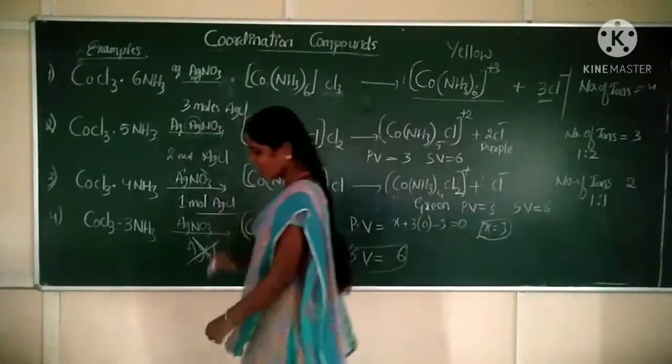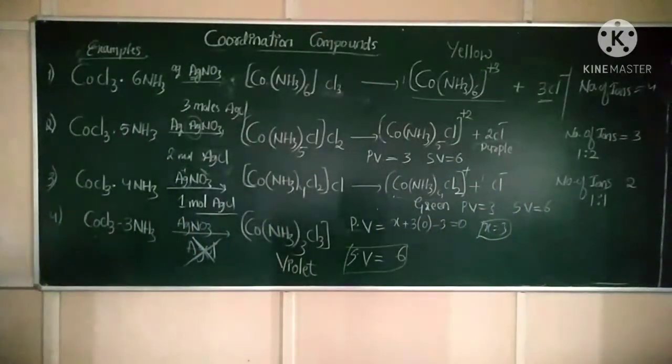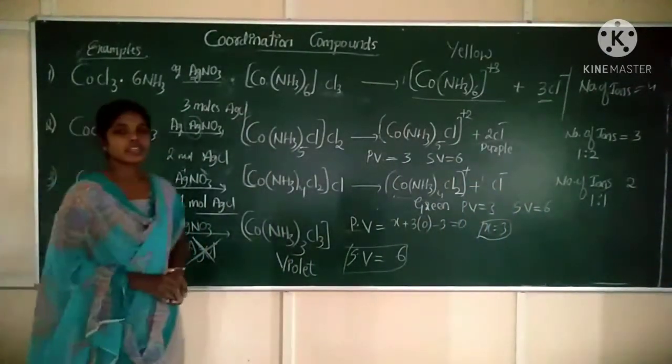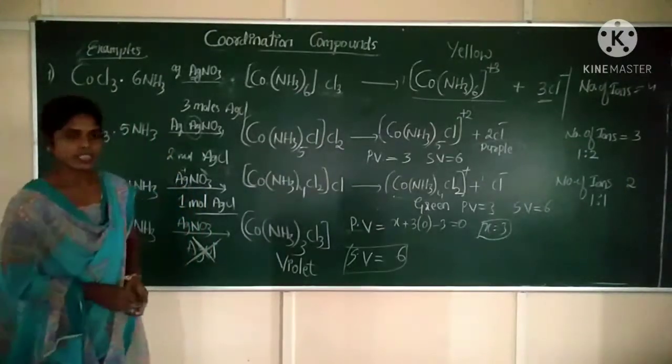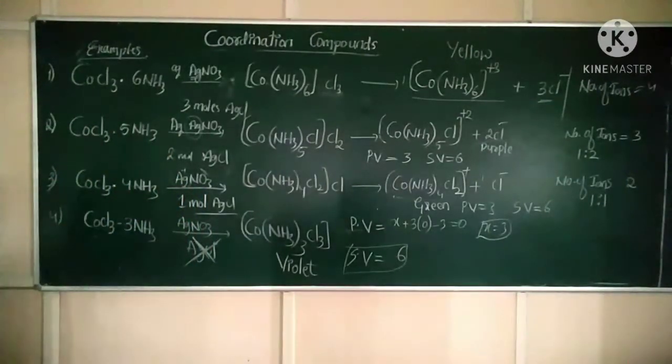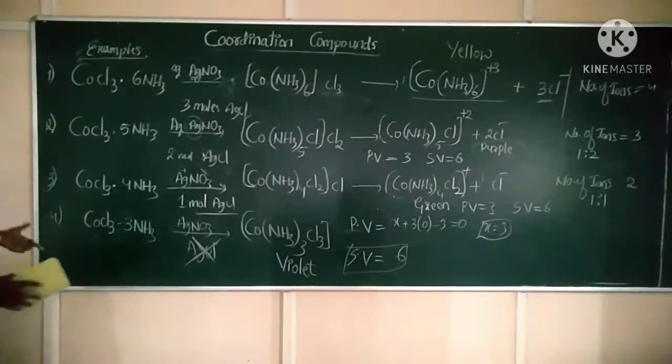So these are the examples based on Werner's theory. Clear? Next, structures of these coordination compounds.